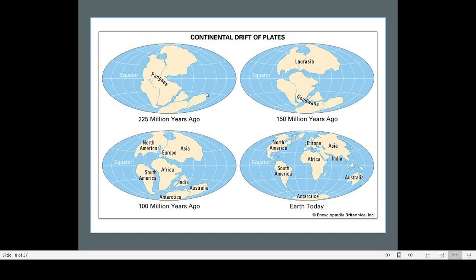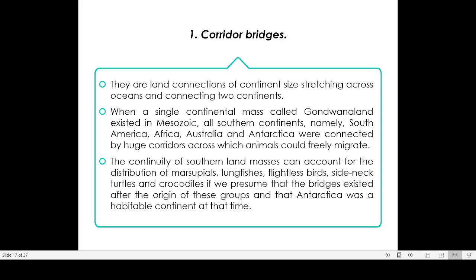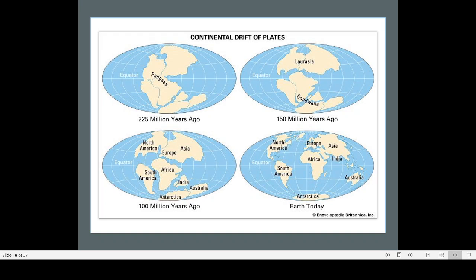And Australia, this is Australia. Australia was also not in this area. So during that time, Antarctica was much warmer, and many animals were easily able to survive in Antarctica. So these are some examples of corridor bridges. The point that you have to keep in your mind is that a large sized land connection, like that of a continent, is known as a corridor bridge.